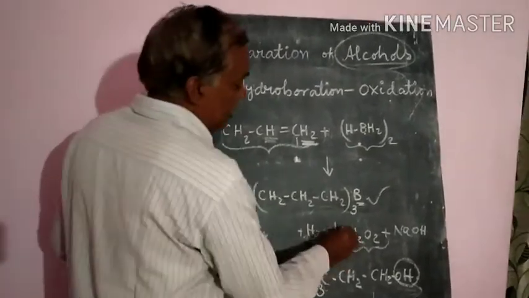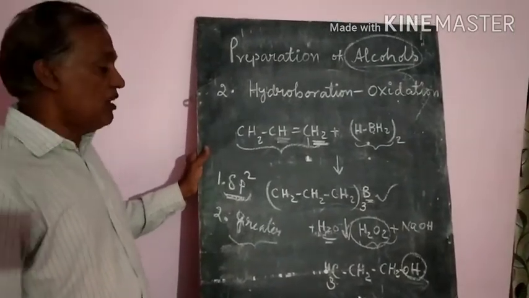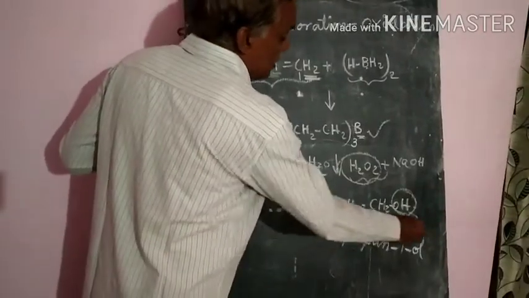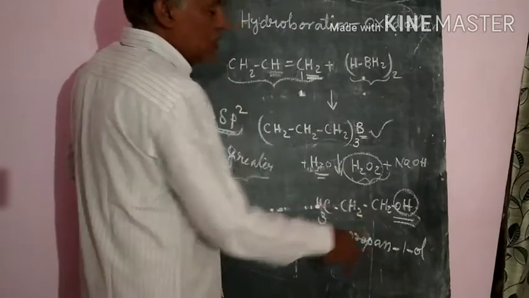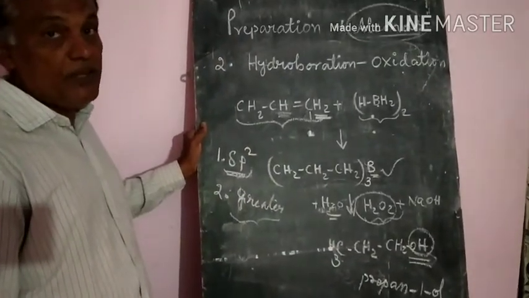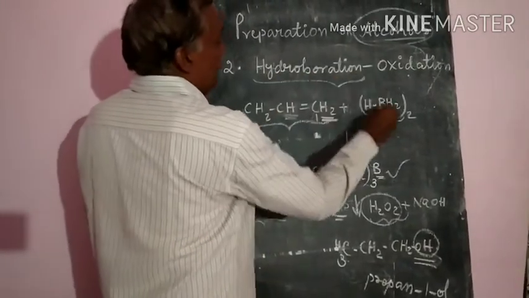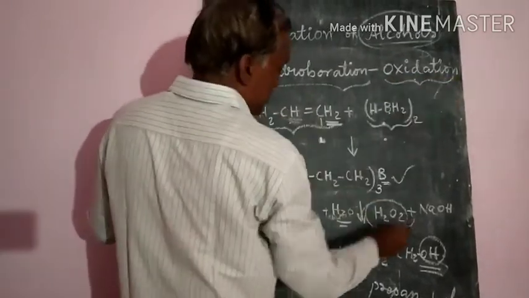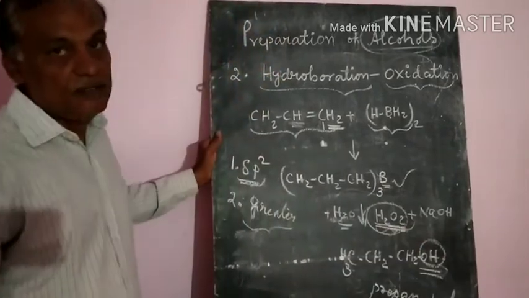And since we are using hydrogen peroxide, this is the peroxide effect, the Kharasch effect. So that rule we have to apply. Then it will give the alcohol. Generally, from propene it will give propan-1-ol, not propan-2-ol. So remember, that is the important product. This is about hydroboration, that means boron is added. Further, oxidation is done in the presence of peroxide and sodium hydroxide.